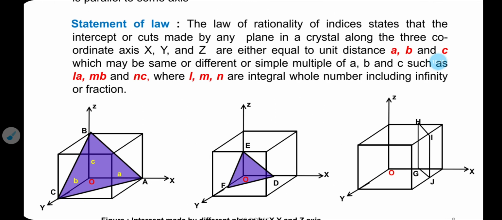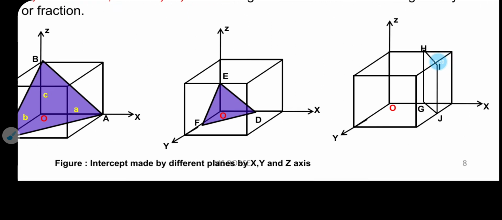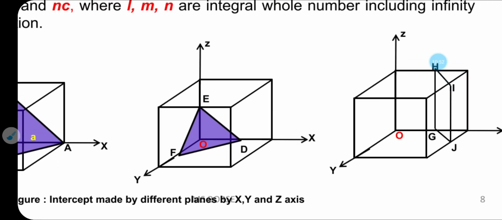Second plane, that is plane D, E, F. This plane intersects at fractional numbers. That means along the x-axis at half of the unit distance, a by 2, along the y-axis at half of the unit distance, b by 2, and along the z-axis at point E it may be c by 2.